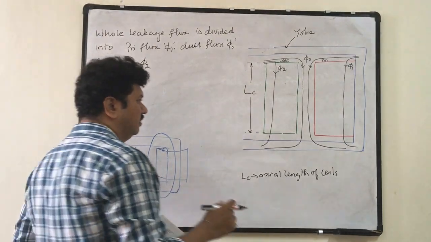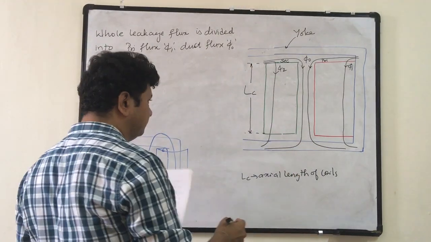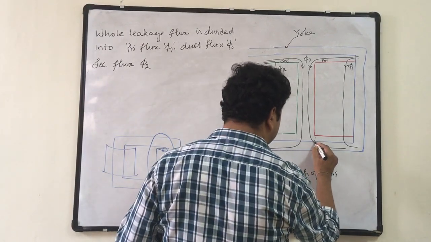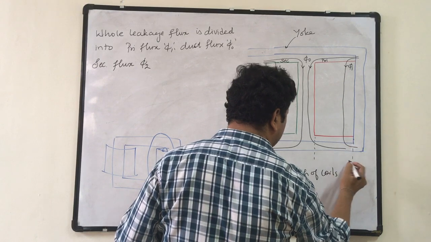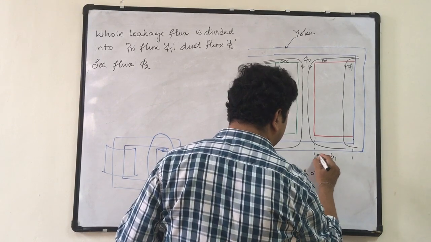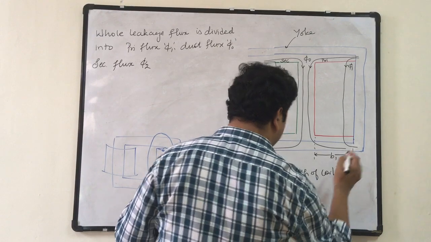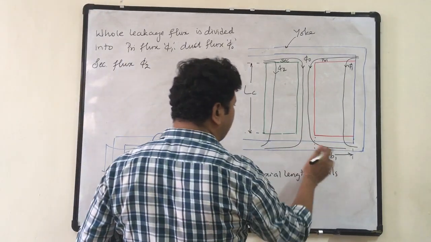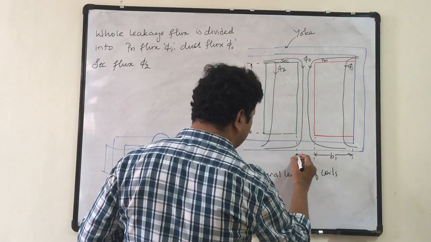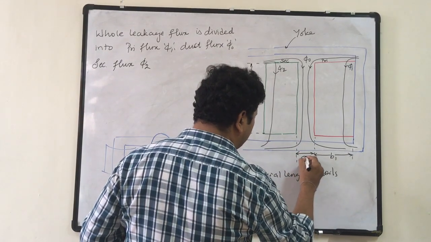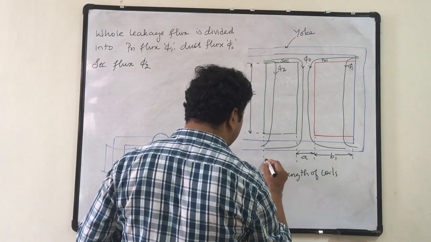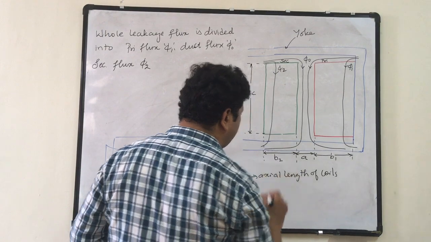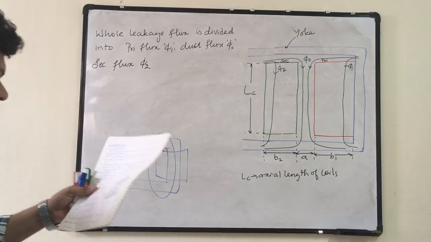So let us take the width of the primary winding to be B1, the width of the duct to be A, and the width of the secondary winding to be B2.